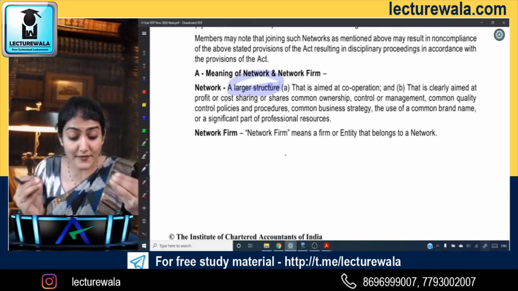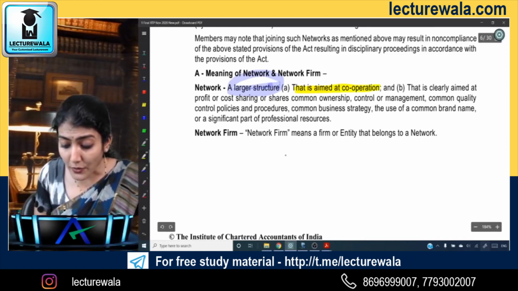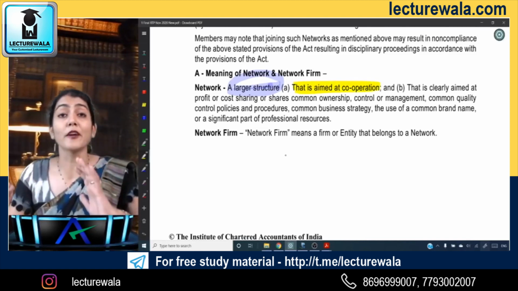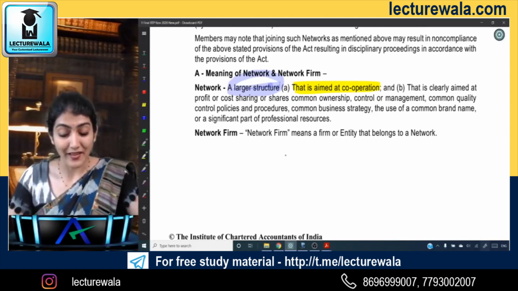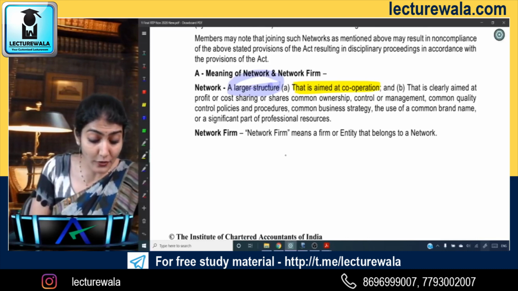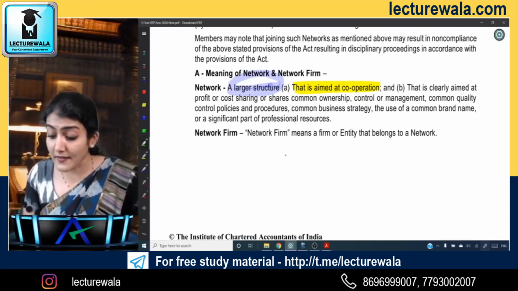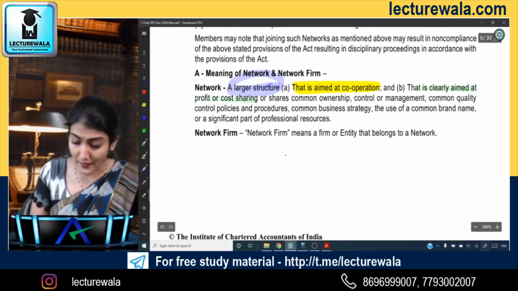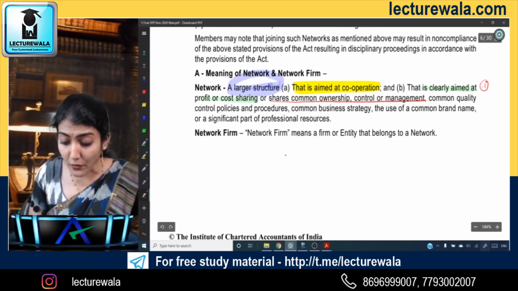And what is the first golden rule for the constitution of the network? Aimed at cooperation, of the people, by the people, for the people. So of the CA, by the CA, for the CA, that type. That is aimed at cooperation. And in addition to cooperation, it is clearly aimed at profit or cost sharing, say point number 1. Then it shares common ownership, control or management.